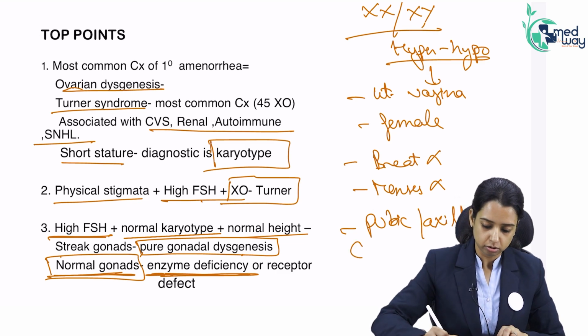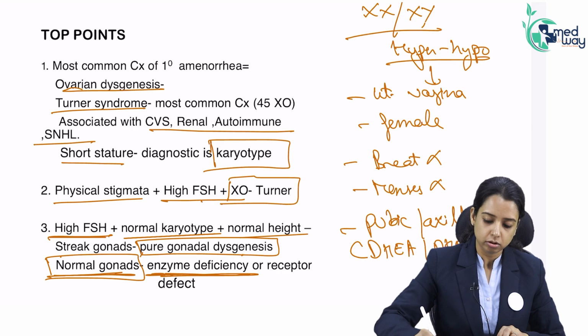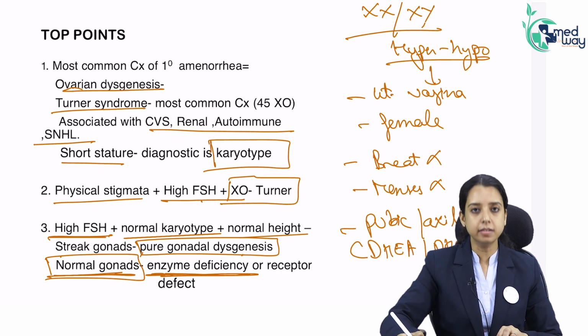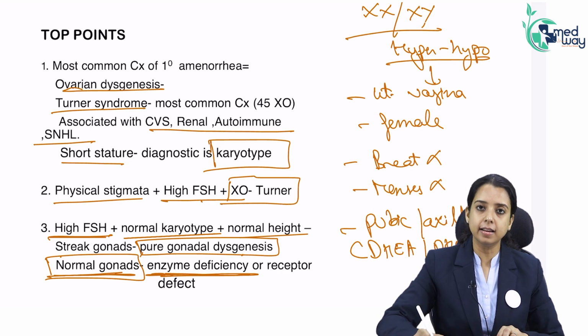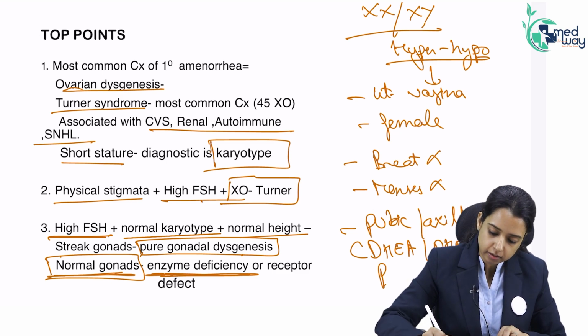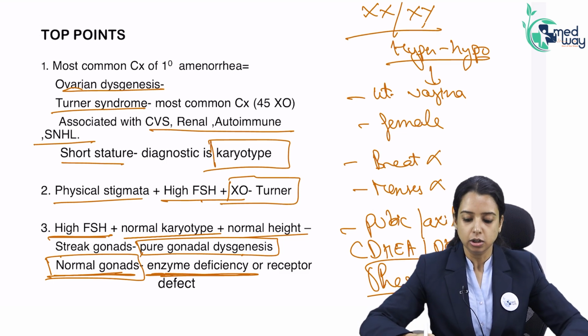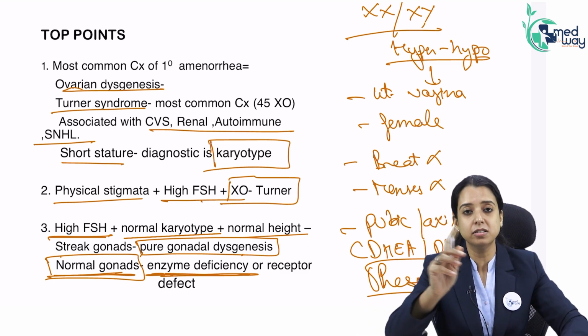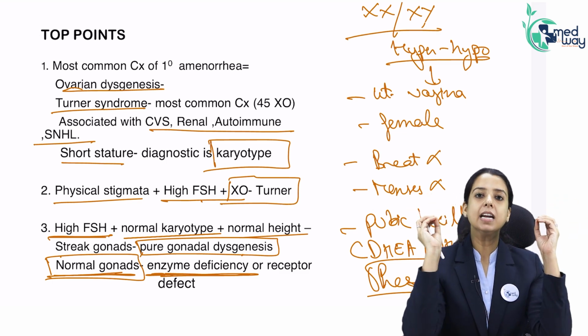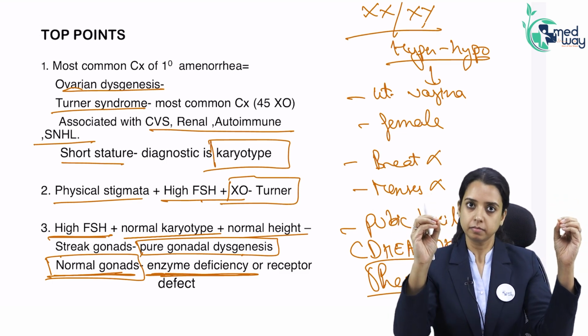Adrenal androgens. DHEA and DHEAS, which have to be secreted by the adrenal glands. So pubic and axillary hair will be totally present. There is a problem in the gonads, but the androgens are being secreted normally from the adrenal glands. So pubic and axillary hair in gonadal dysgenesis, do not get confused. They are completely normal. Okay?